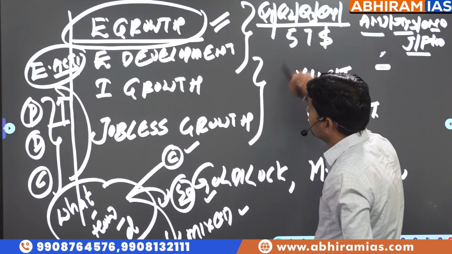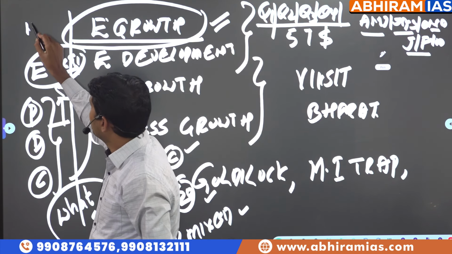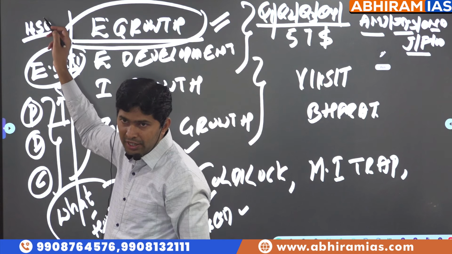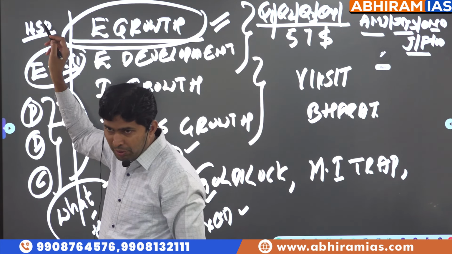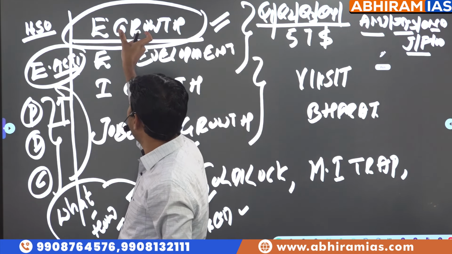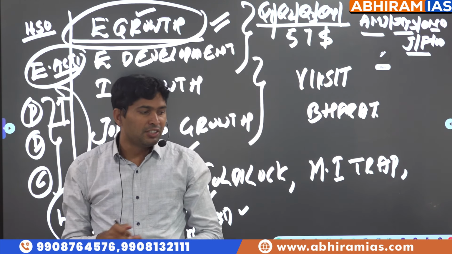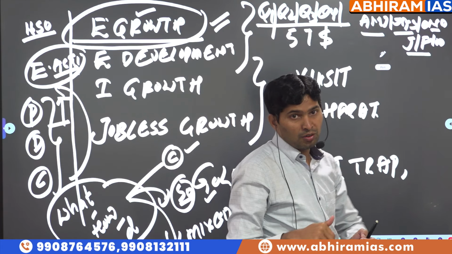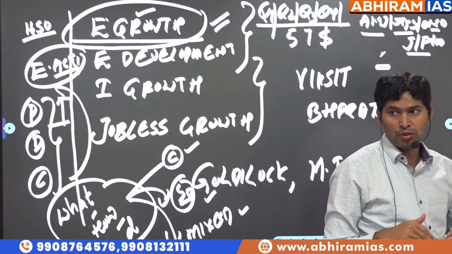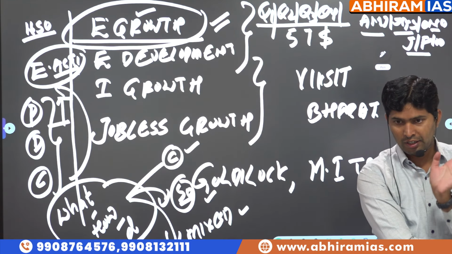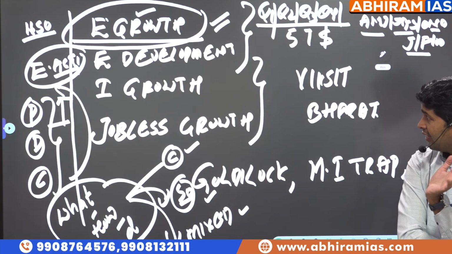Every quarter, officially NSO, earlier we used to call it CSO, now we call it NSO under MOSPI, the Ministry of Statistics and Programme Implementation, will give the data regarding economic growth. Which sector we are growing, which sector we are not growing, why we are growing, why we are not growing. To increase the growth, what should be done, what went wrong, all this. So first is called economic growth.